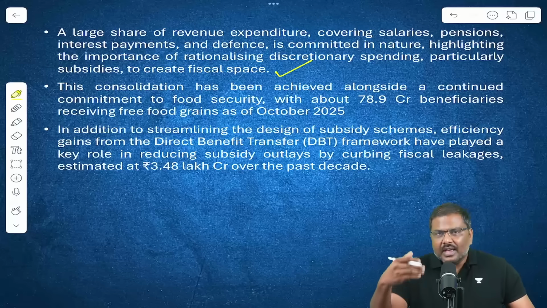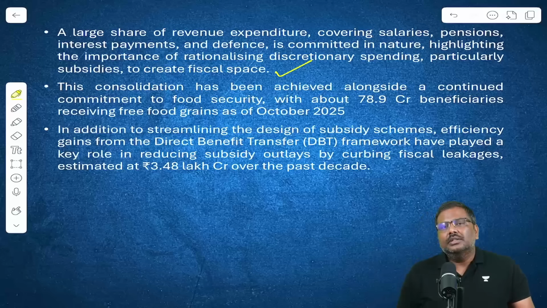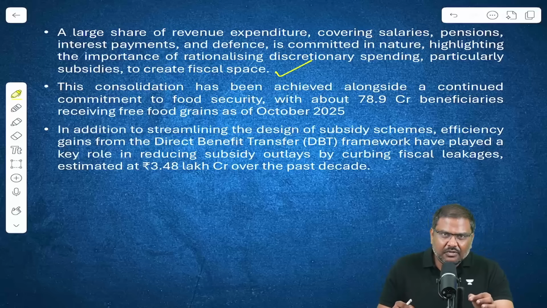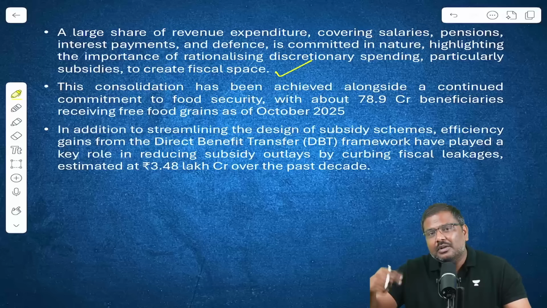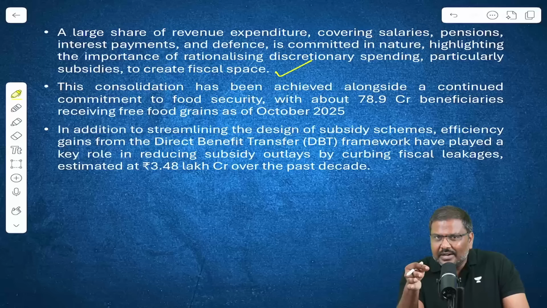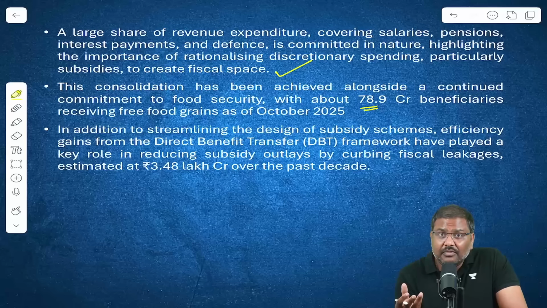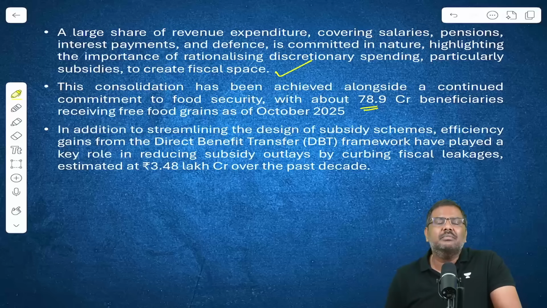The economic survey has given data associated with implementation of DBT. The government of India has brought in more than 300 schemes which are in the form of cash-based incentive scheme or cash-based subsidies and non-cash-based or benefit-based subsidy schemes. More than 300 of them are under the DBT today. As a result of this, we have been able to save the amount of expenditure that would have been a much higher outgo if DBT was not implemented.